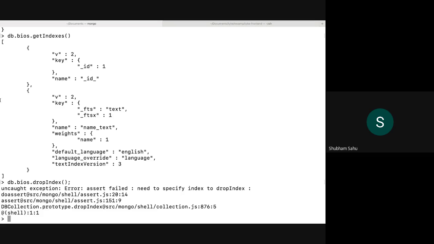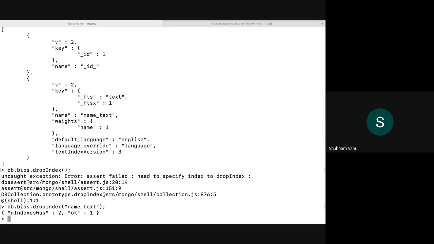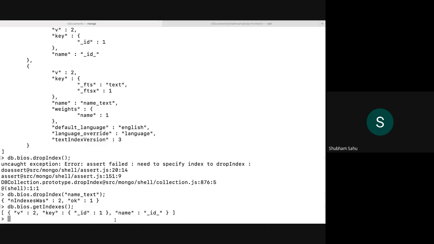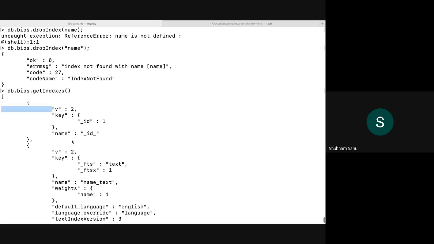We need to specify the index to drop, so we'll have to define the name. The index name is defined here: name underscore text is our index. Now if we do get indexes, this is not coming, only the underscore ID index is there.